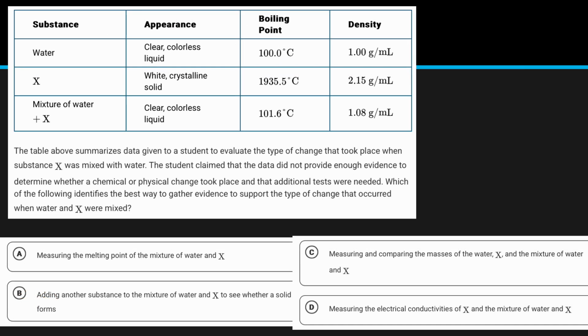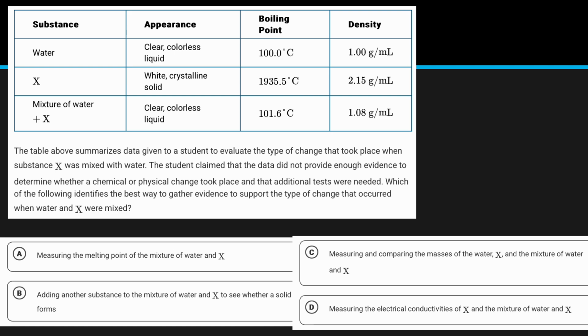All right, and then our last question says the table above summarizes data given to a student to evaluate the type of change that took place when substance X was mixed with water. The student claimed that the data did not provide enough evidence to determine whether a chemical or physical change took place and that additional tests were needed. Which of the following identifies the best way to gather evidence to support the type of change that occurred when water and X were mixed?